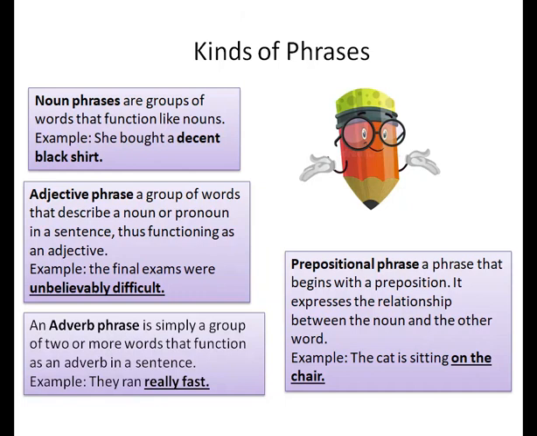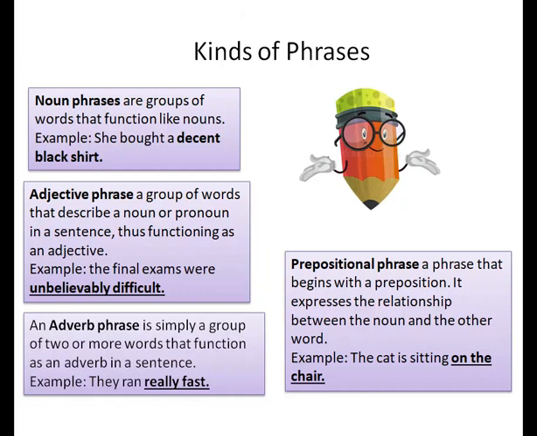An adverb phrase is simply a group of two or more words that function as an adverb in a sentence. So what is an adverb? An adverb is a word that describes a verb. So any group of words that is describing a verb in a sentence is an adverb phrase. In the given example, they ran really fast. Really fast is describing the action ran, so it is an adverb phrase.